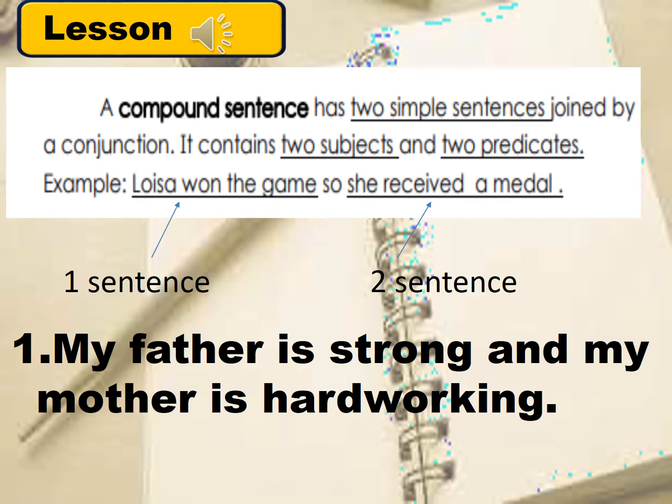Another example, my father is strong and my mother is hardworking. The first sentence is, my father is strong. And the second sentence is, my mother is hardworking. And where is the conjunction? Yes, the word and. So do not forget, a compound sentence has two sentences or two simple sentences with a conjunction.